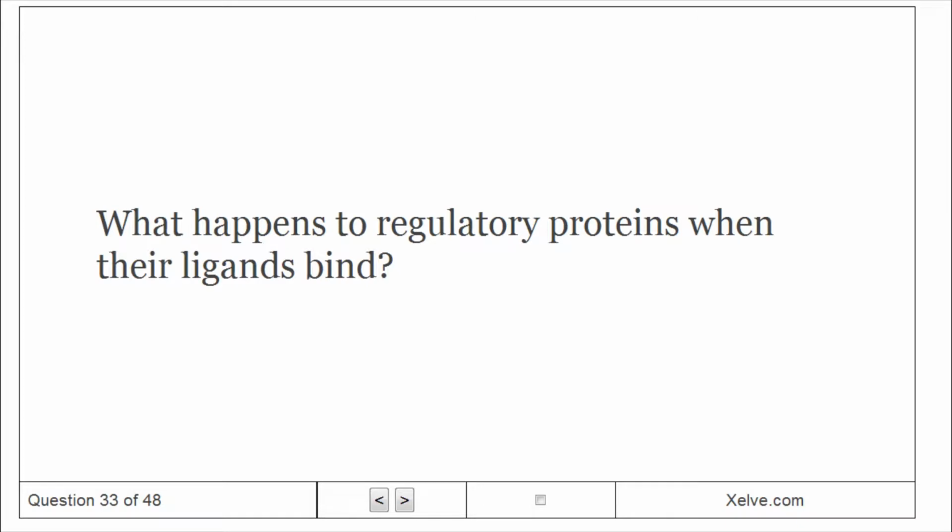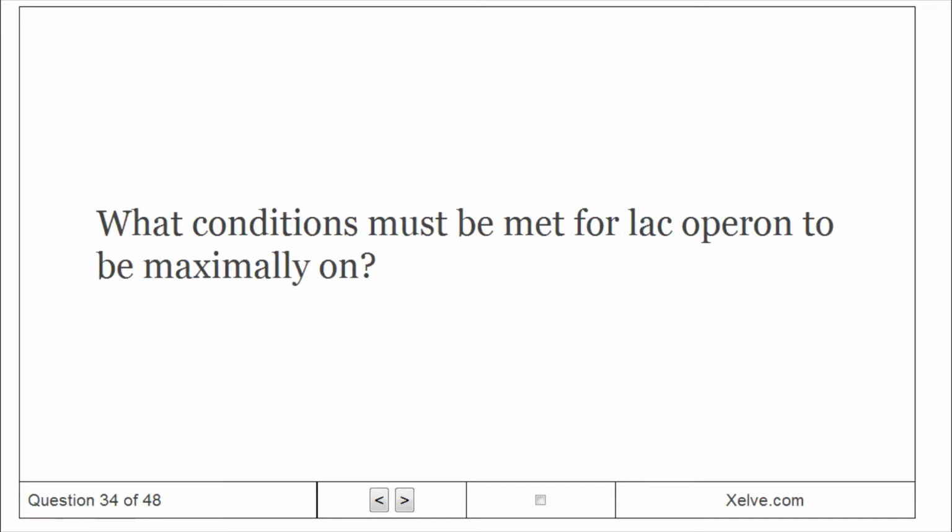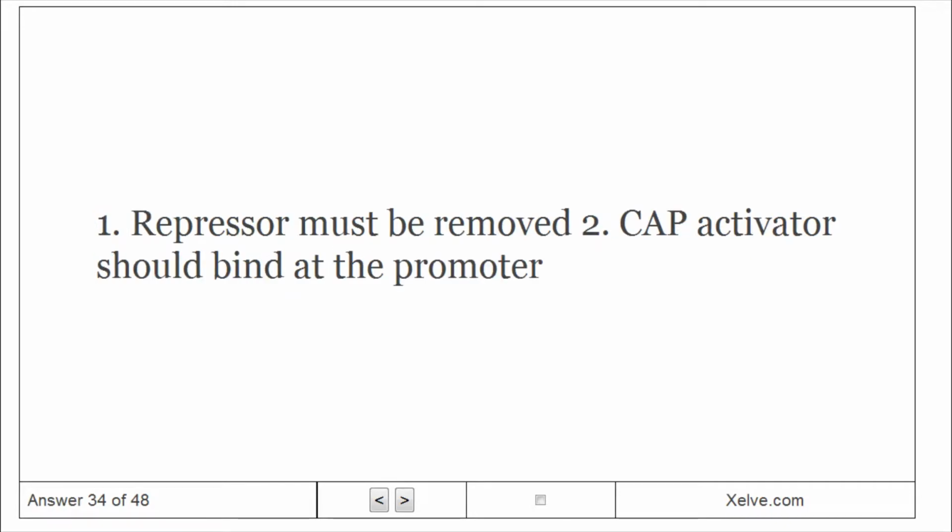What happens to regulatory proteins when their ligands bind? Both change conformation: cAMP for CAP, lactose for the lac repressor. What conditions must be met for the lac operon to be maximally on? One, the repressor must be removed. Two, the CAP activator should bind at the promoter.